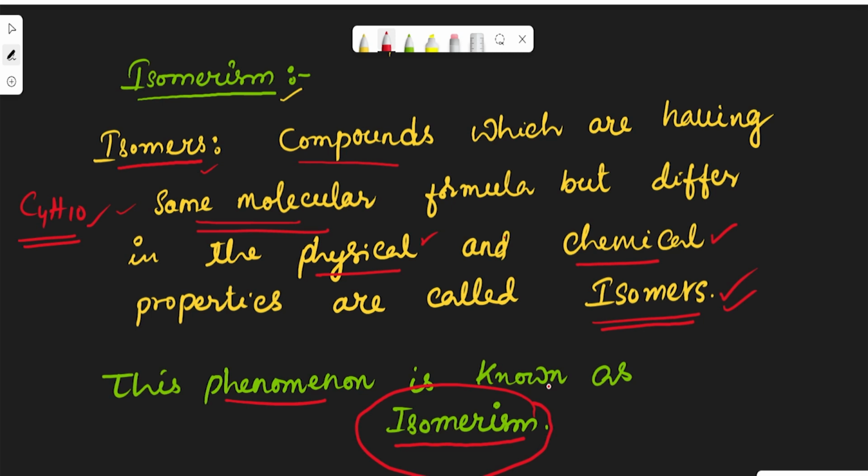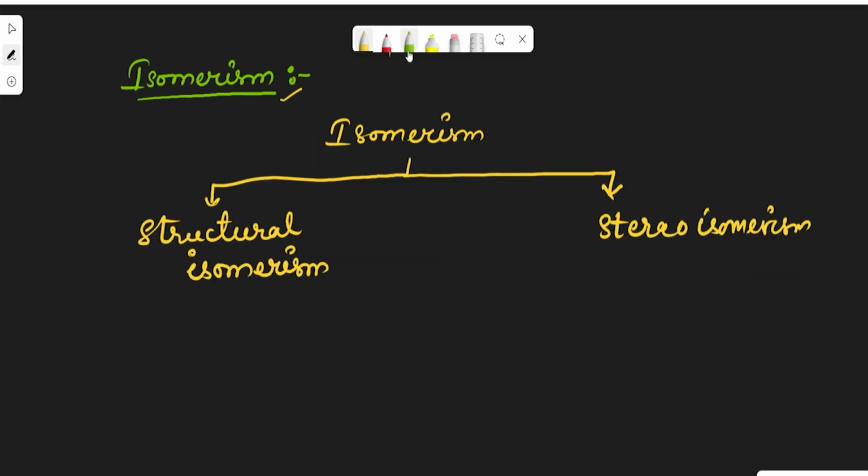Now let us see how many types of isomerism exist. Generally, isomerism is of two types: structural isomerism and stereoisomerism. Structural isomerism is based on the structure. Stereoisomerism is based on the spatial arrangement.